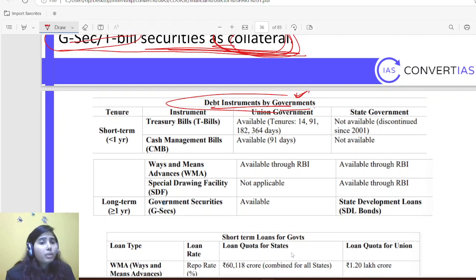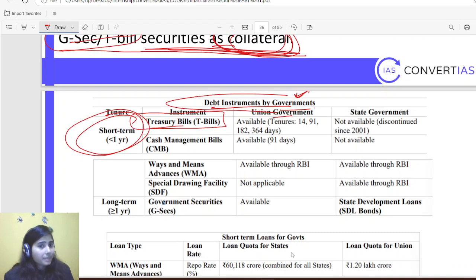Okay, so for short term period, union government can go for treasury bills. Okay, 14 days for cash management bills, up to 91 days, then treasury bills for 91 days, 180 to 364 days. State governments are not allowed to issue treasury bills. Okay, so this is important to learn. State governments are not allowed.